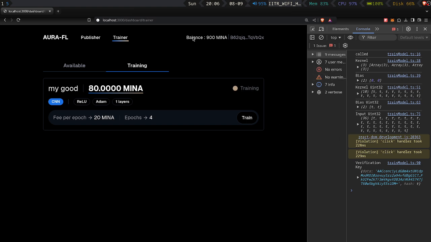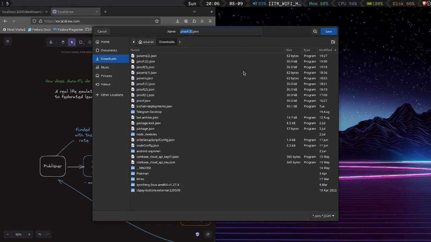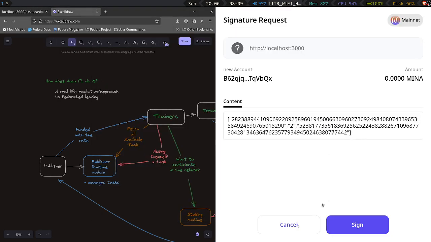And so right now a proof is being generated. I will show you the code. So first I will show you how this works. So go on the console. So basically we downloaded a proof.json.